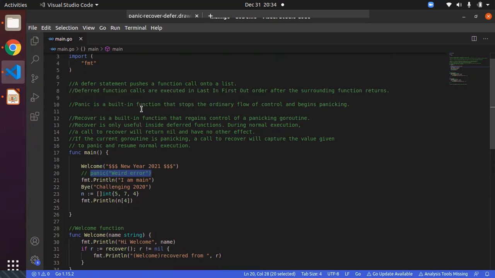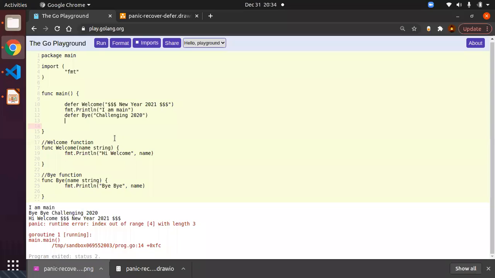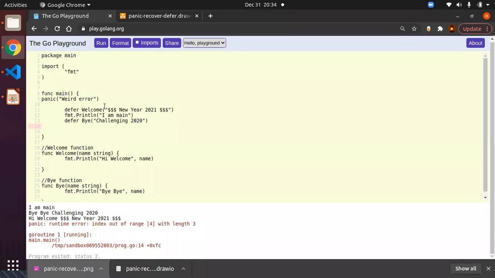And panic is the inbuilt function that stops the ordinary flow of control and begins panicking. And recover is the built-in function that regains control of the panicking goroutine. Recover is only useful inside deferred functions, because during normal execution recover will return a nil value, so there is no effect. We will see that one. So now I am going to create one panic, in the first line itself.